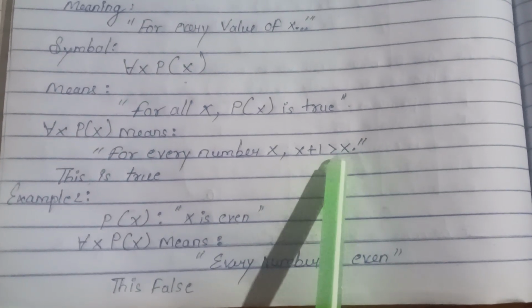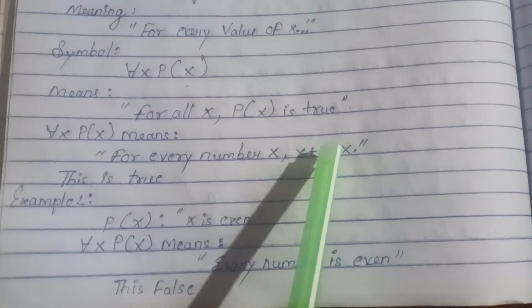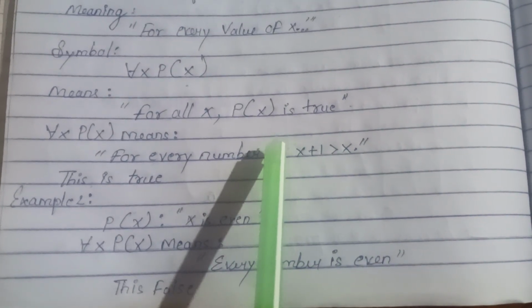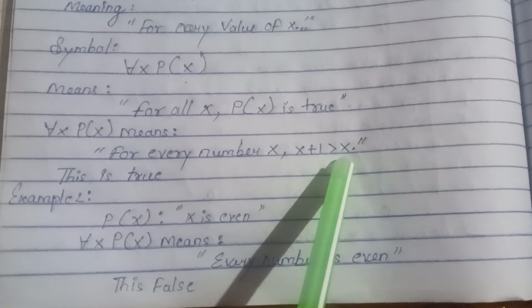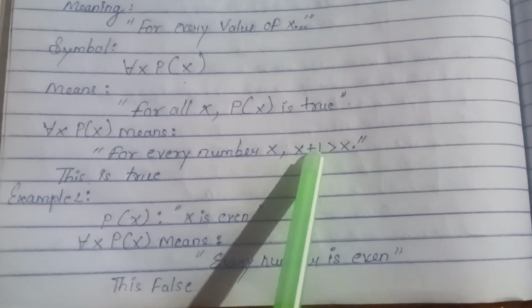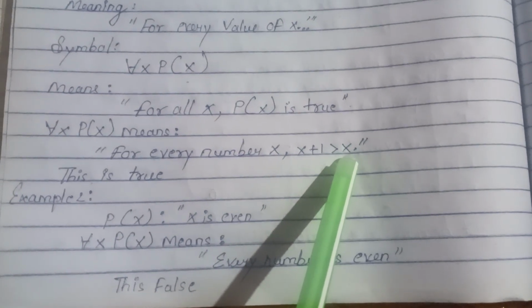So 4 is greater than 3, 2 is greater than 1, and 3 is greater than 2, right?